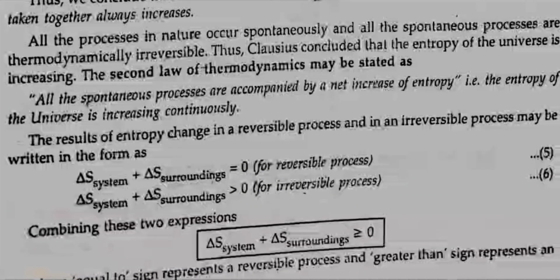Thus, Clausius concluded that the entropy of the universe is increasing. The second law of thermodynamics may be stated as follows: all the spontaneous processes are accompanied by a net increase of entropy. That is, the entropy of the universe is increasing continuously.